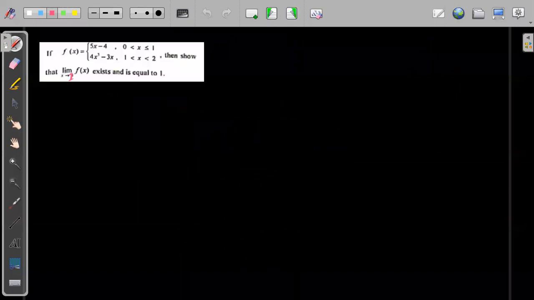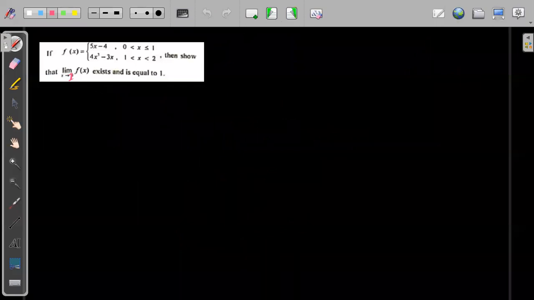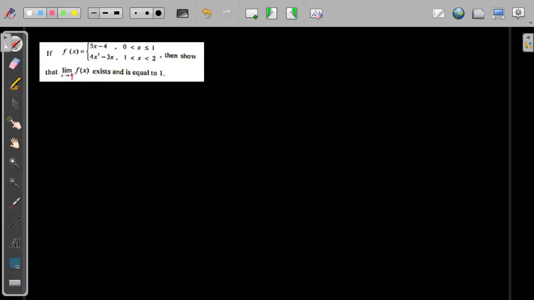So now, a fun question like this was given in your workbooks. In this question, there was some error. They are asking for the limit of x tending to 1. You have to find whether the limit exists or not, or if it exists and equals 1, you have to find where it exists and equals 1. So I hope everybody must have solved this one.